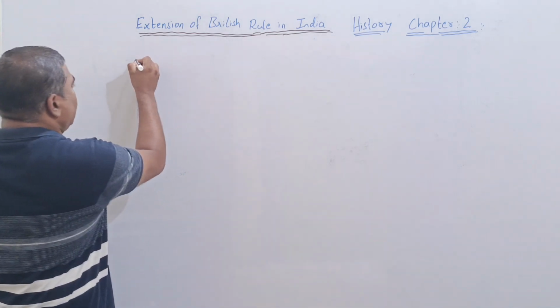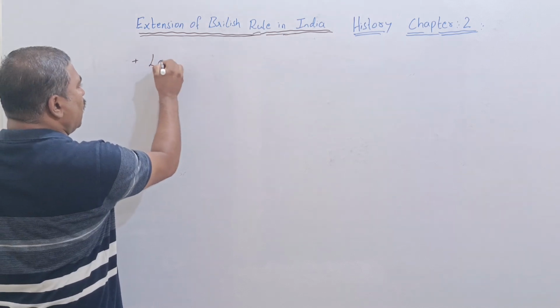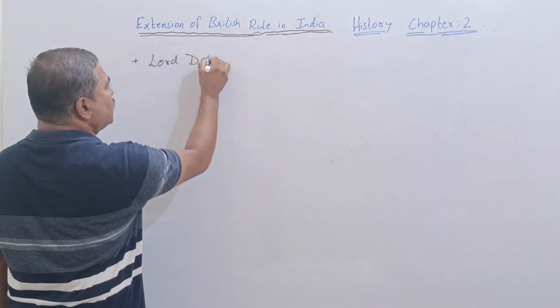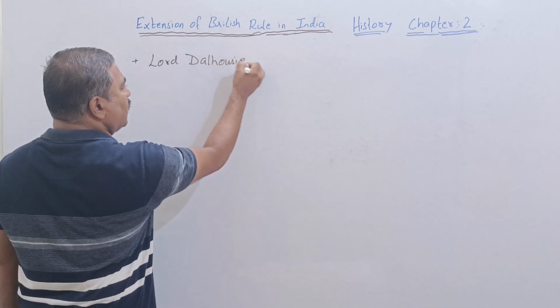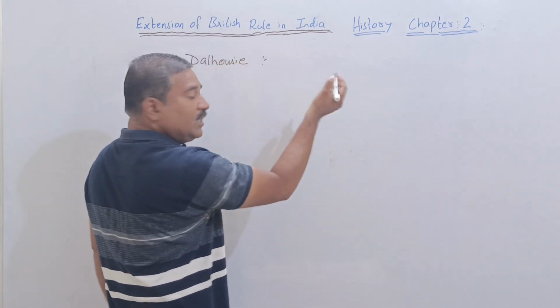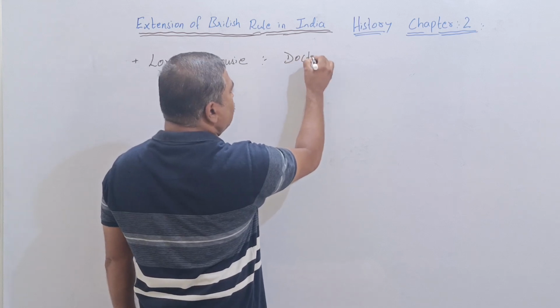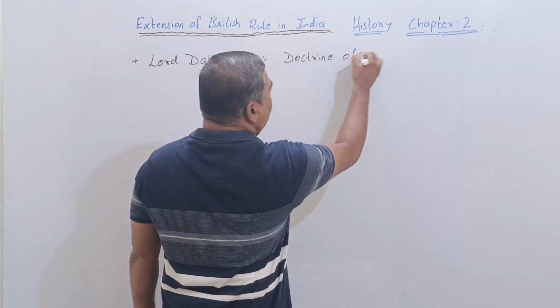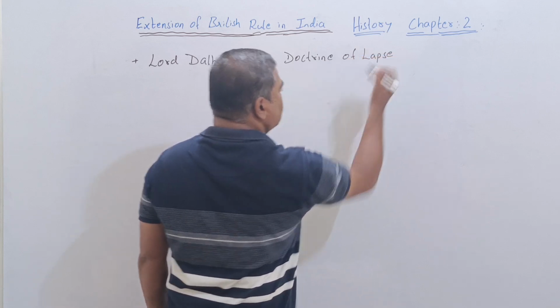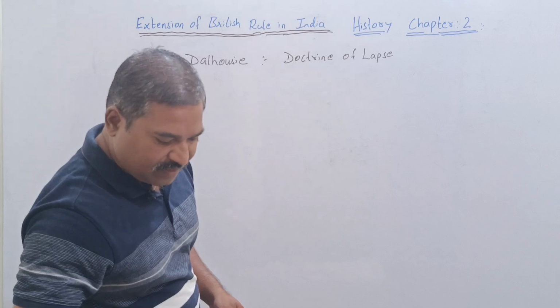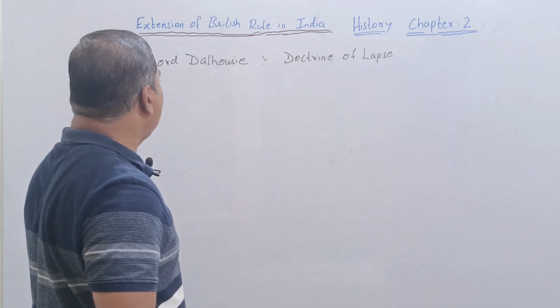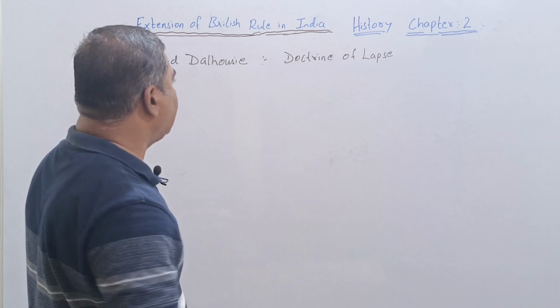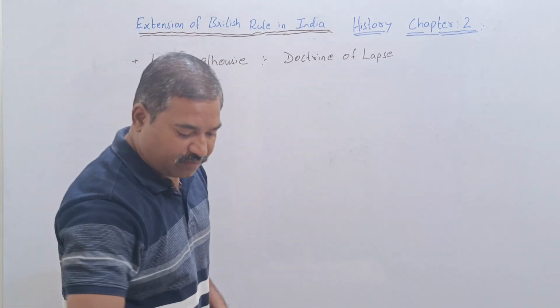Now, next one, it's about Lord Dalhousie, who introduced the doctrine of lapse. He introduced the doctrine of lapse.